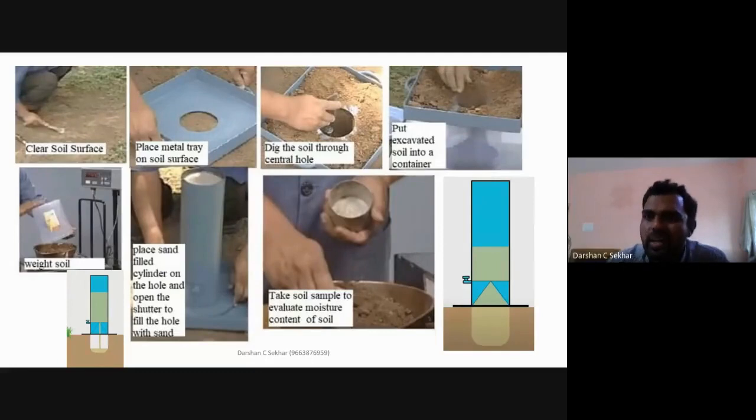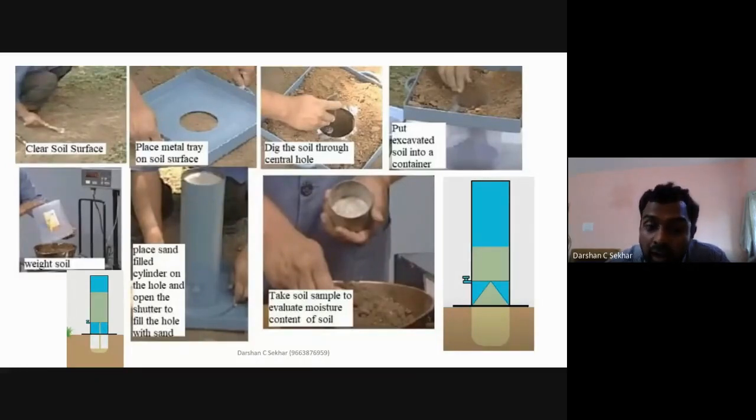Then come to the laboratory. Take the weight of the soil mass from this chair. Whatever I have dug out, I'm going to take out that soil mass. Now, as you can all remember, density is nothing but mass by volume. I know the mass of the soil that has been excavated. I know this value.